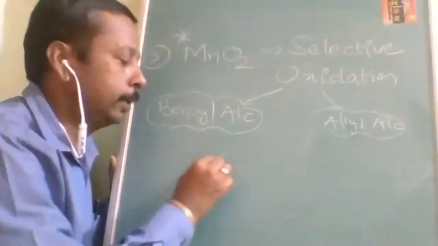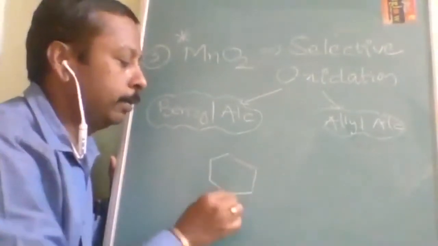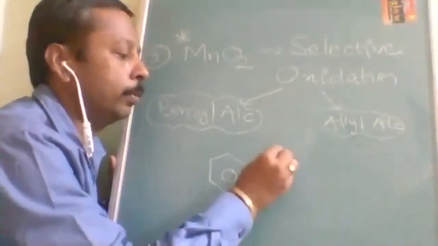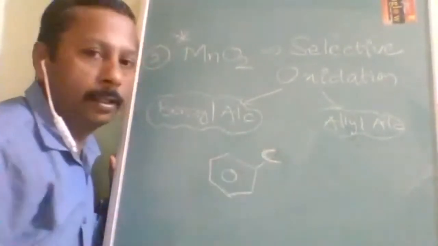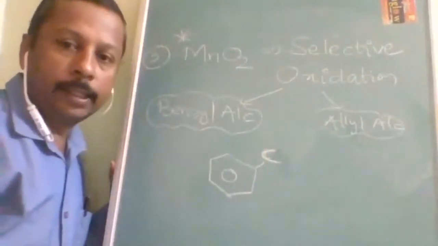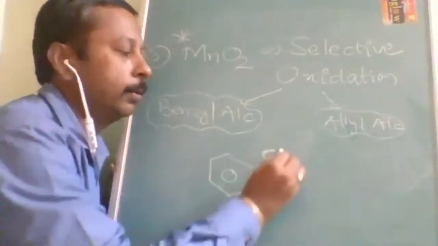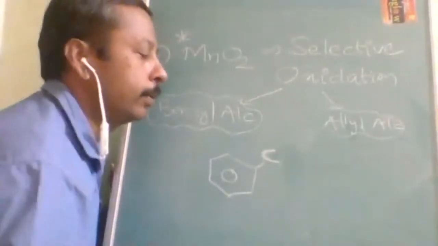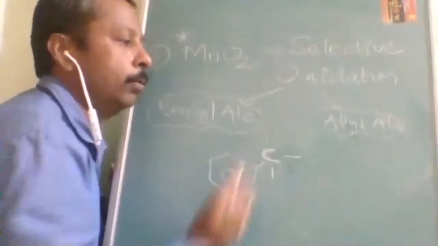The benzyl group is on benzene. On benzene, if there is one CH or this group, it is not necessary that there will be hydrogens. It can be a single carbon also. So this group is called the benzyl group. Understood?